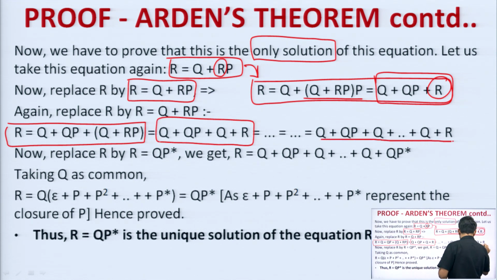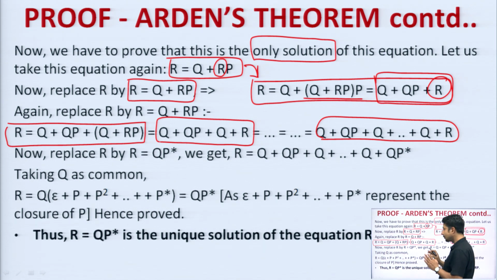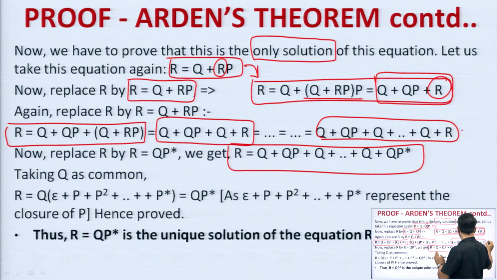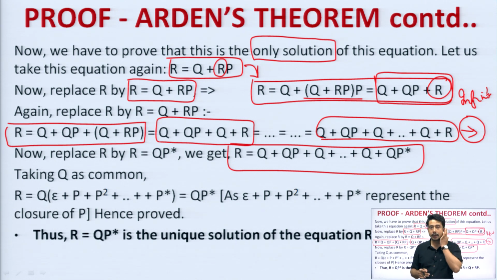Again this process will go on, I will try to replace it again. This particular concept will keep on going. Then finally, what will I get? Finally, I will get this particular expression. Here I am trying to do this an infinite number of times. Now, I will put this R by the unique solution. This is what I am doing infinitely by replacing R equals Q plus R P. Now, I will put Q P star in place of R. As soon as I put Q P star in the place of R, I got this kind of expression.